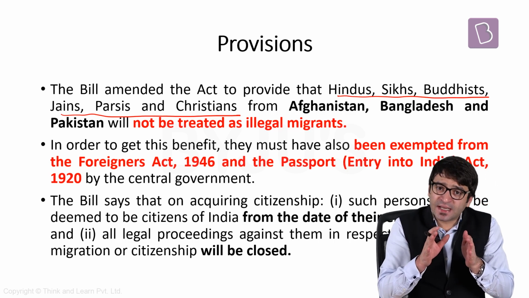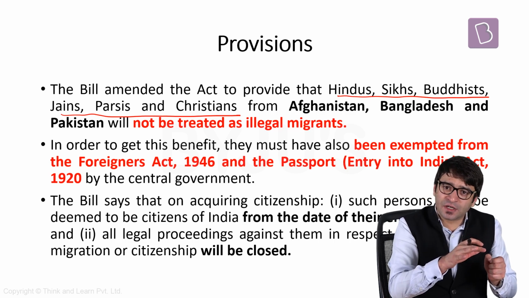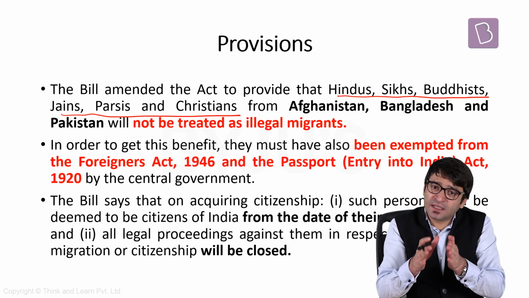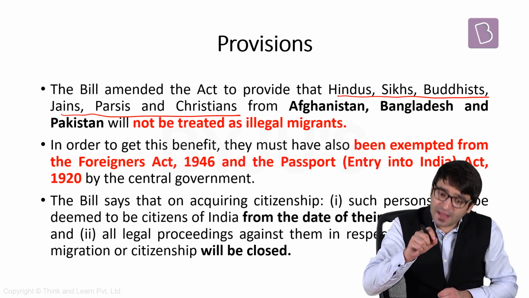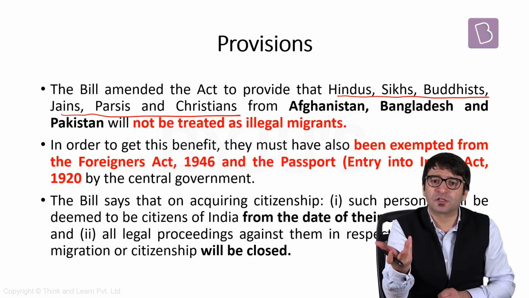Now, CAB 2019 states that all these religious minorities from 3 Islamic countries, they will be deemed as Indian citizens from the date they entered into India. That means this is going to be a retrospective law.